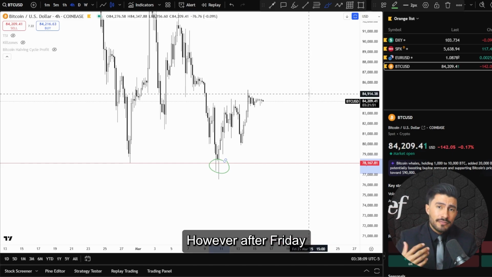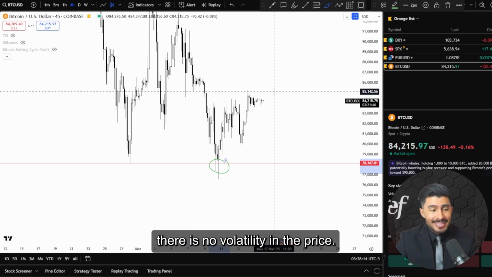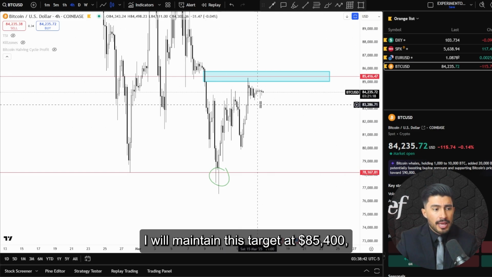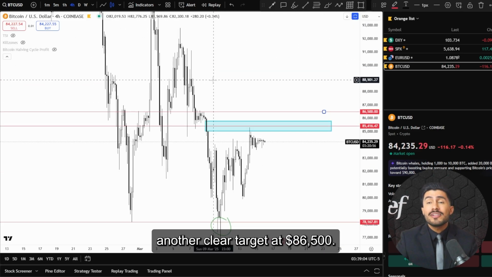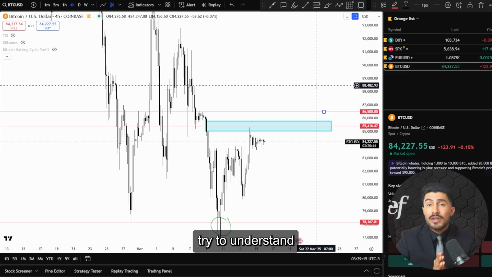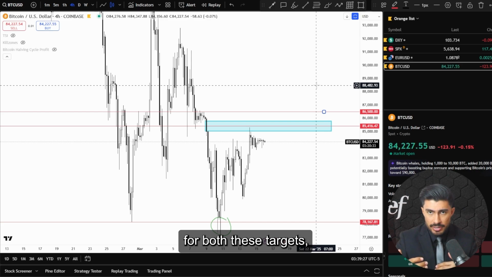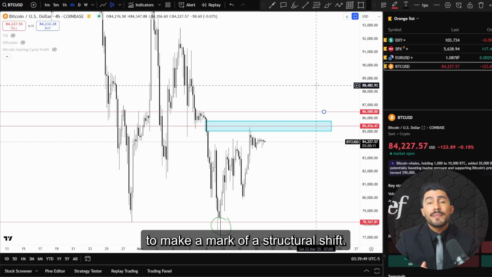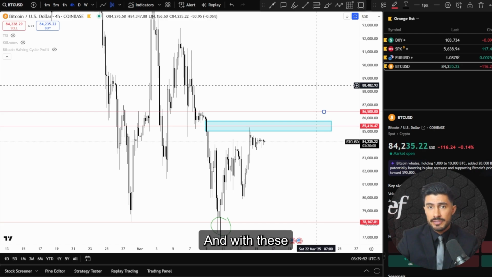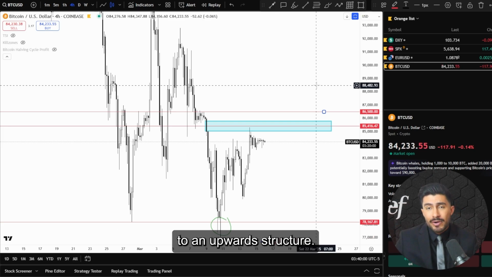However, after Friday, after the New Year session, we are seeing that there is no volatility in the price. If you are bullish with Bitcoin, I will maintain this target at $85,400, another clear target at $86,500. And after that, if we see a strong upward movement, try to understand that if we maintain the price above these targets, there is a possibility for Bitcoin to make a market structure shift, and with this we can change from a downward structure to an upward structure.